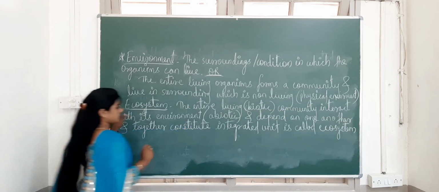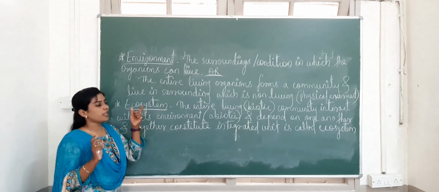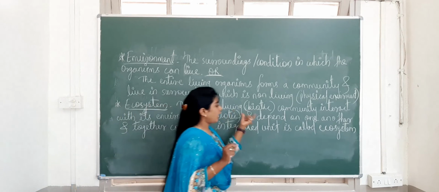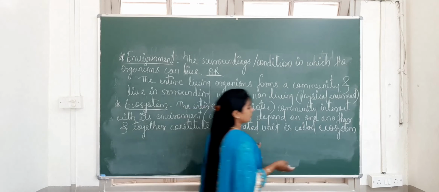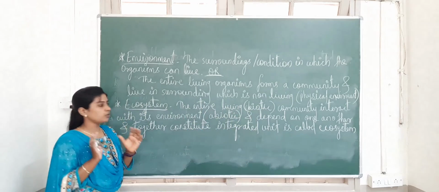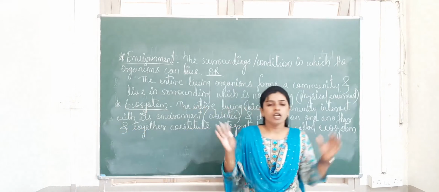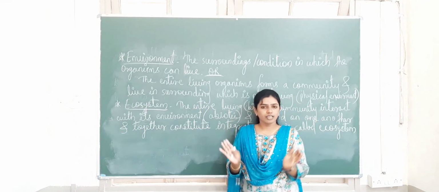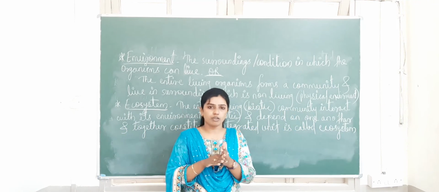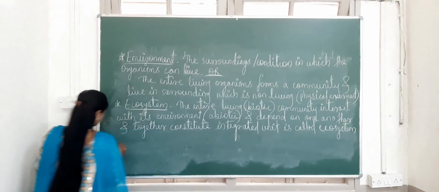The definition of ecosystem is the entire living community. Living community means biotic component, that interacts with its environment, and environment is the abiotic component, and they depend on one another. And together they constitute an integrated unit, and that is called an ecosystem. In common language, all the different organisms live in a particular area, and where they are living, they interact with their physical environment, and that is called the ecosystem. The next term we'll see,